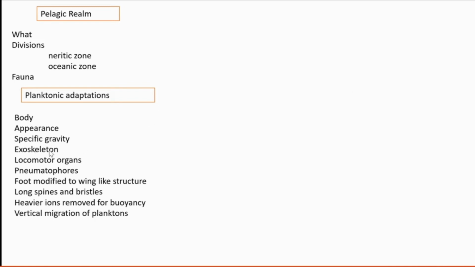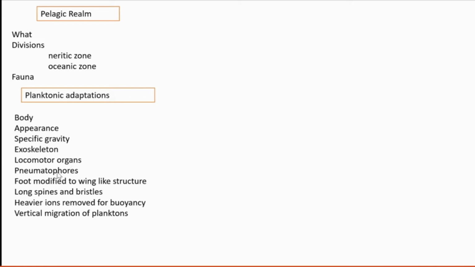Then specific gravity. Specific gravity is very low. What is specific gravity? Specific gravity means the density of anything when compared with the standard density of some other thing. So that is specific gravity. It is very low. Then an exoskeleton is also there, but it is very light. Locomotor organs are usually absent. If present, they should be long and branched.